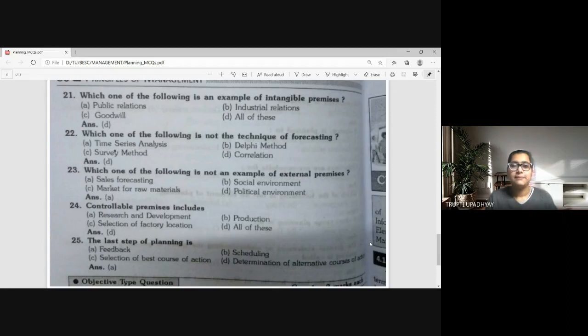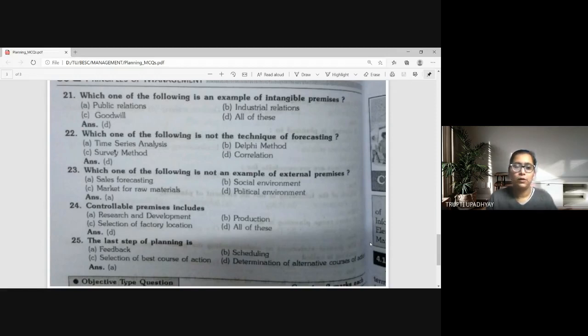Which one of the following is not an example of external premises? A, sales forecasting, B, social environment, C, market for raw material, D, political environment. Social, political, and market for raw materials depend upon the supplier, so they are also outsiders. Social environment is society related, and political is how the government is taking decisions. Everything is external to the business here, but sales forecasting is internal. The business will do it for itself, right? So A is the correct answer.